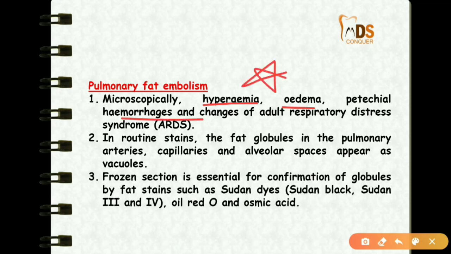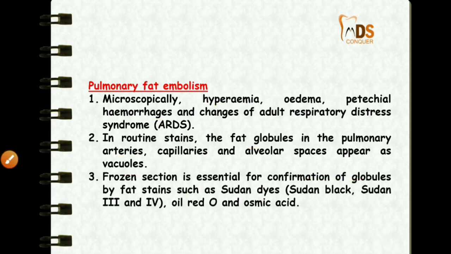In routine stains, the fat globules in pulmonary arteries, capillaries and alveolar spaces appear as vacuoles. This is a very important point. And a frozen section is essential for demonstration of fat globules by fat stains. So these are important things related to pulmonary fat embolism.